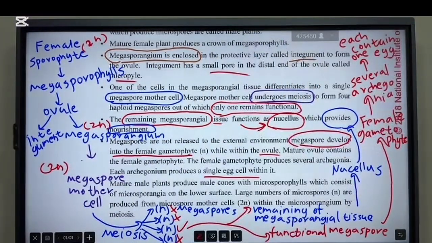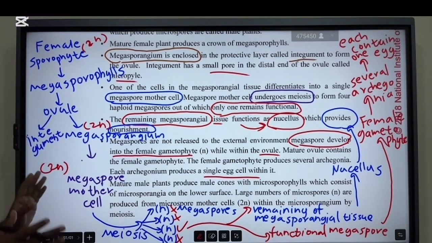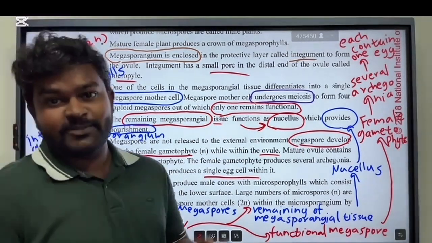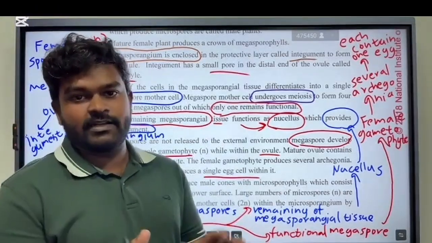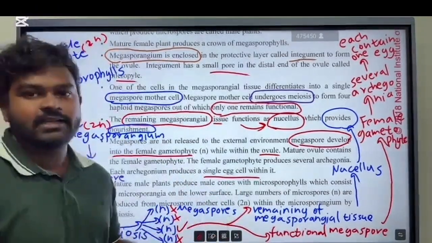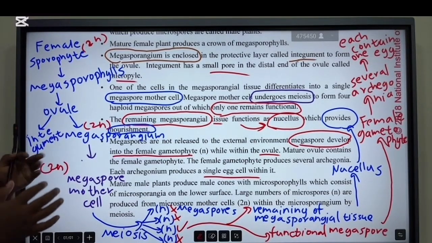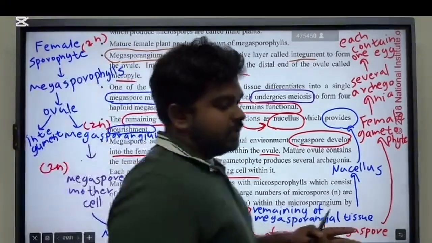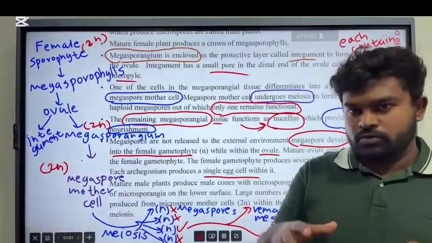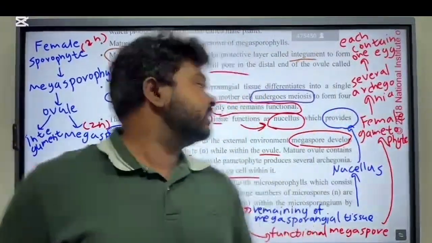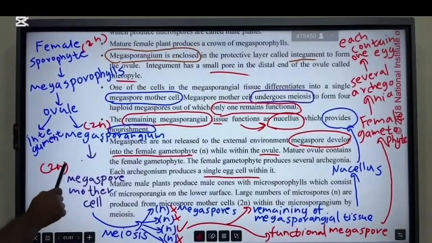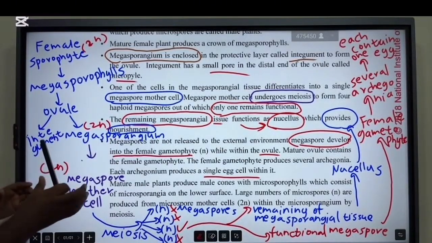All right. So where does it start? Starts from the female sporophyte. So now we have already discussed the female sporophyte. All right. So we have discussed the male sporophyte. That is why I told you this is a very complicated topic actually, this life cycle. So female sporophyte has megasporophylls. Those are leaf-like structures formed like a crown. Then it has ovules, like fruit-like structures.